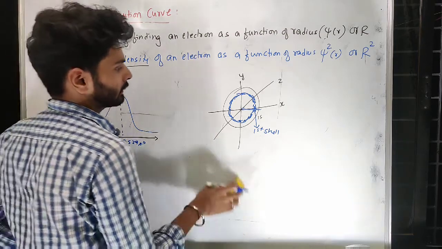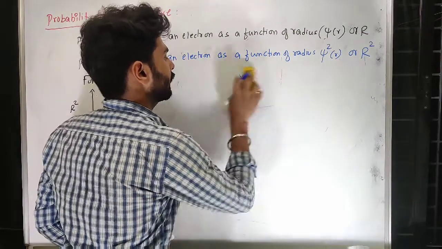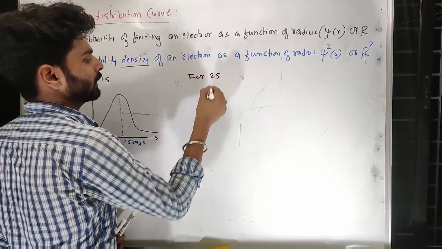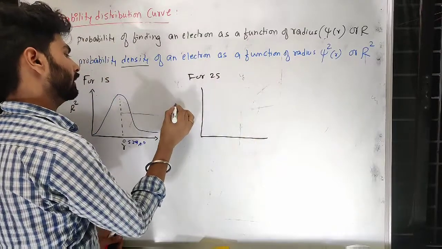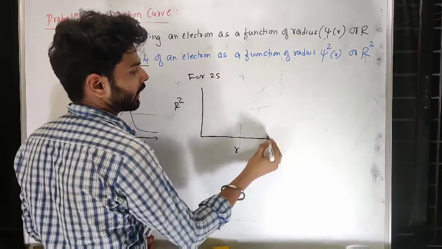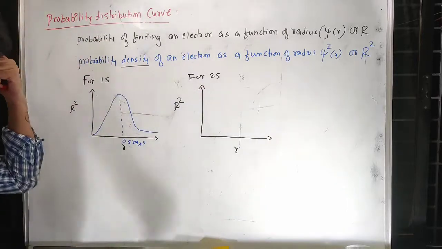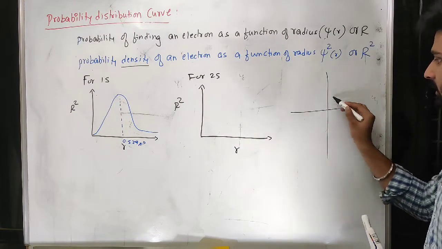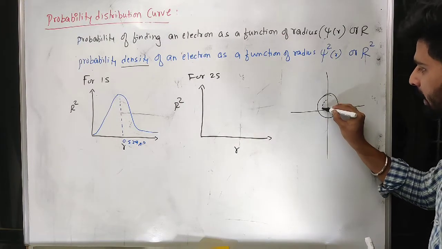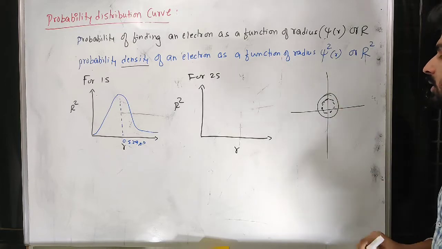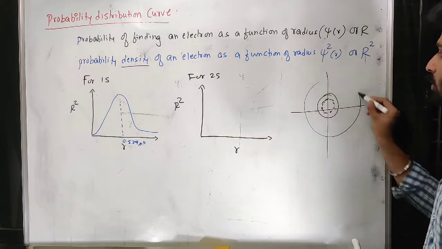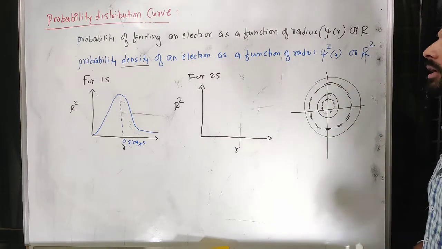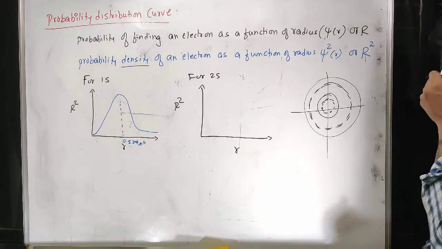For 2s, if I do, for 2s, then r square versus r. Here what we have to understand, like this. Of course there is 1s where you can expect maximum density of electron somewhere here, and thereafter one more 2s, so there also you can expect some maximum density area. There its presence is maximum.